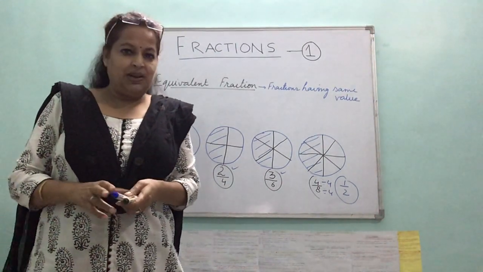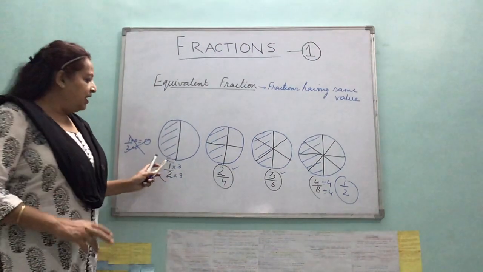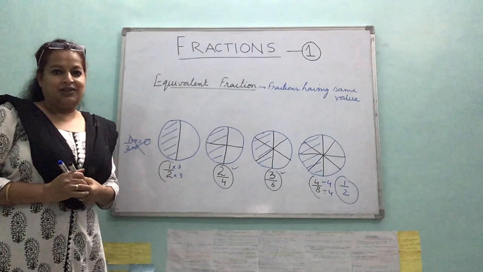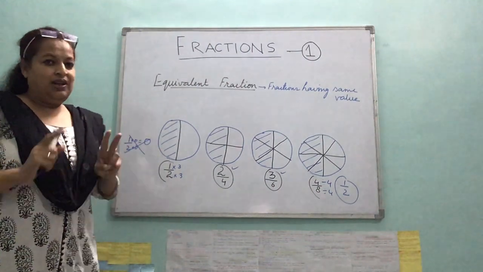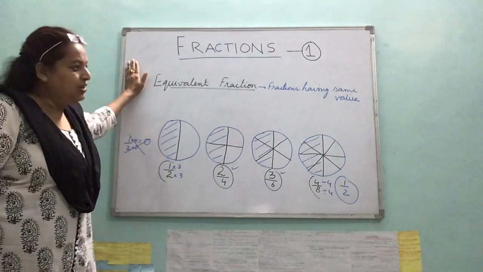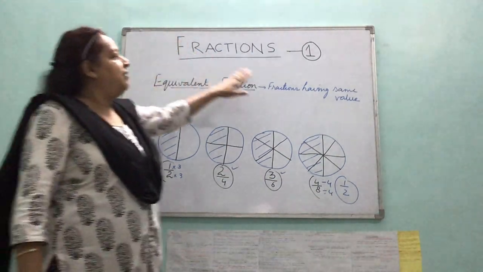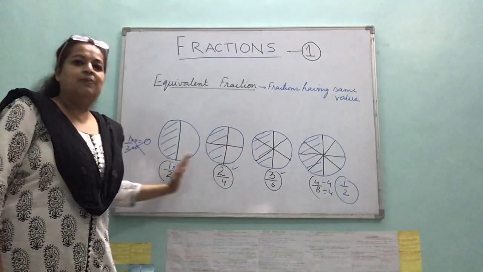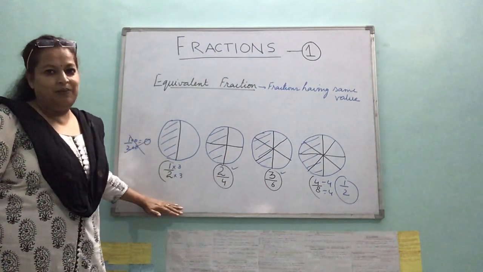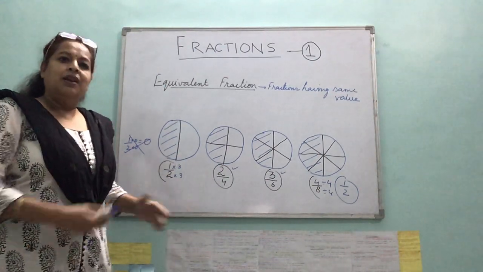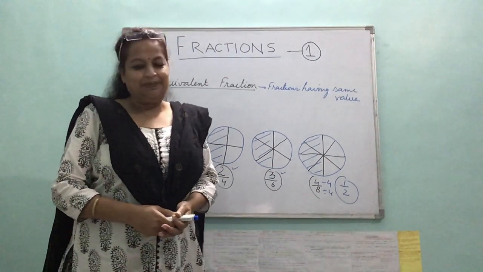Remember children, do not multiply or divide by 0. By the same natural number, you will get equivalent fractions. Alright, so we are revising two terms today, what are fractions and what are equivalent fractions. Equivalent fractions having same value, and how to get equivalent fractions by multiplying or dividing both numerator and denominator by the same natural number.